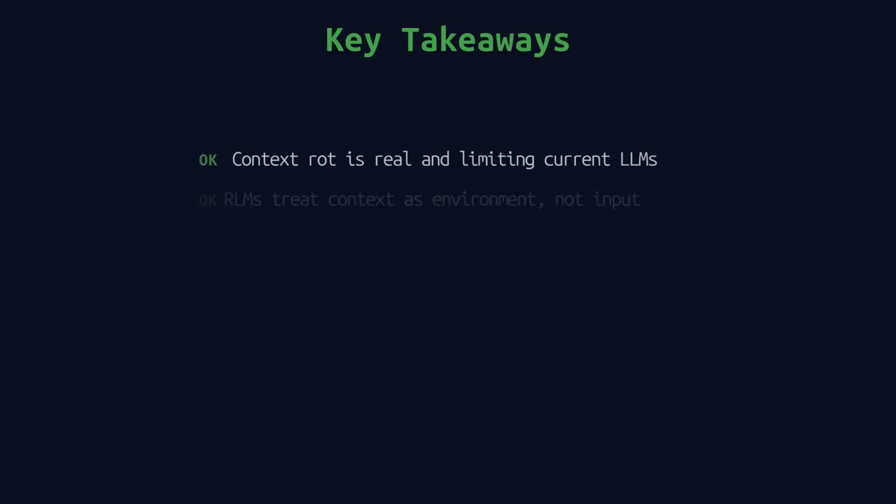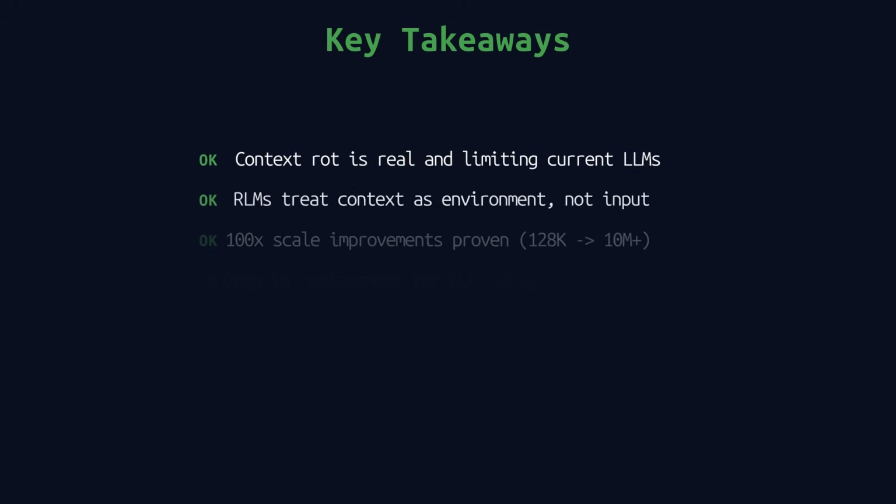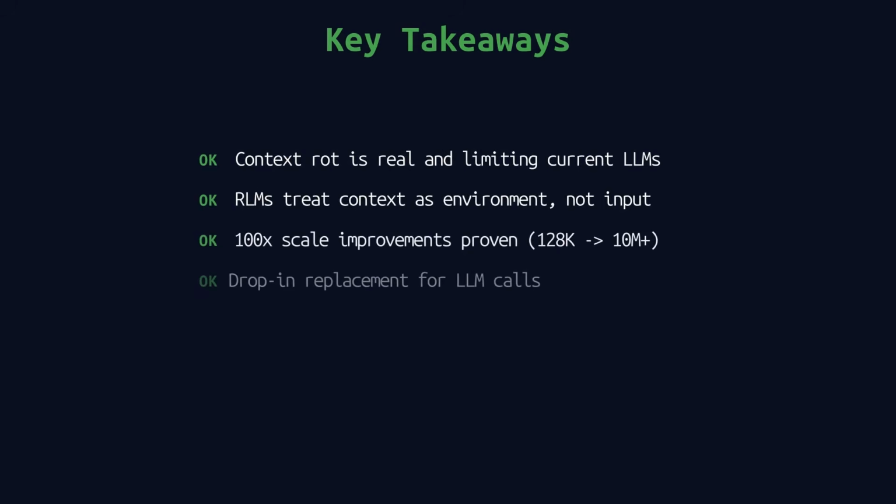To recap, context rot is real and limiting current LLMs. Recursive language models treat context as an environment, not input. They have proven 100 times scale improvements, going from 128K to over 10 million tokens. And they work as a drop-in replacement for standard LLM calls.